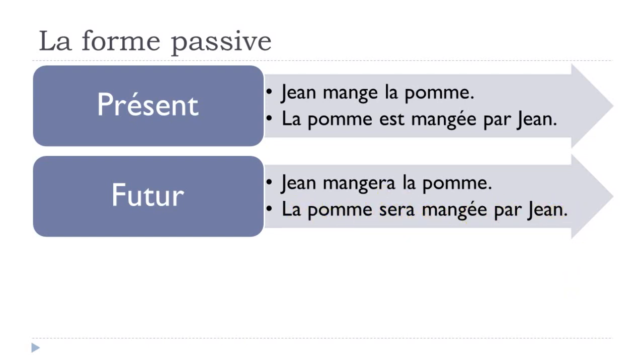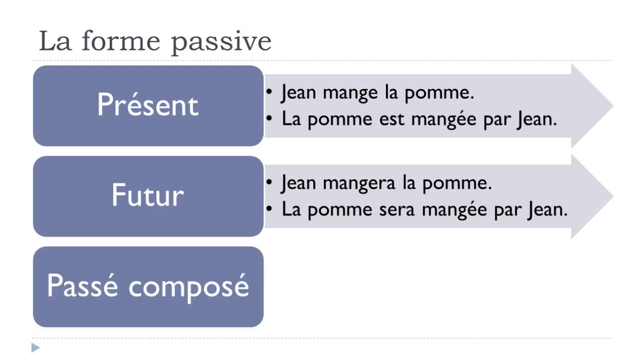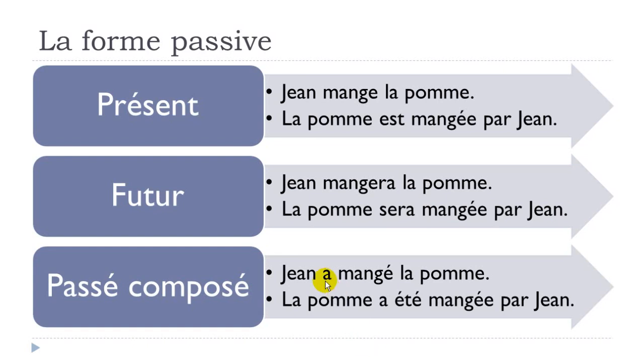So the rest doesn't change. That's the only thing that you will have to change. You put this être form at the correct tense. In that case, it's the futur. And then let's see le passé composé now. Jean a mangé la pomme, okay, and then if you change it and put it at the passive form, la pomme a été, remember this a été is the passé composé form of être, okay, mangée par Jean.